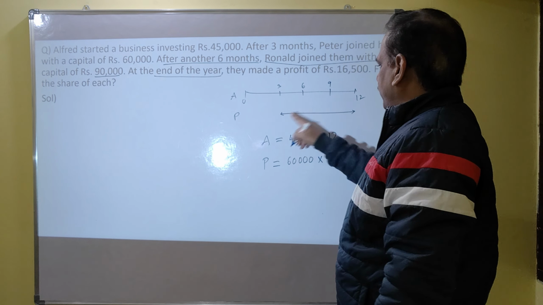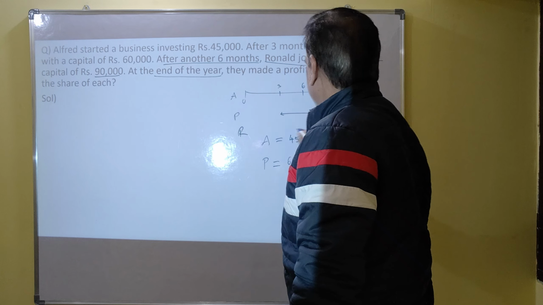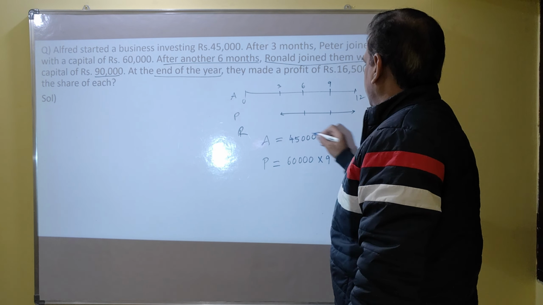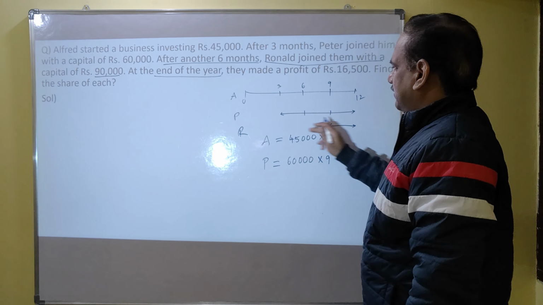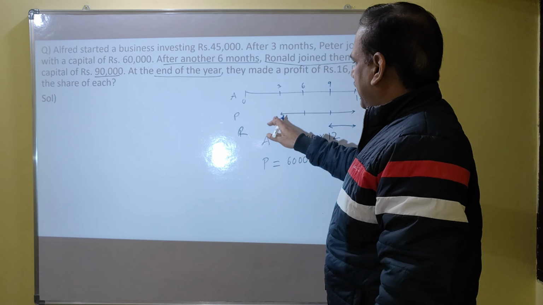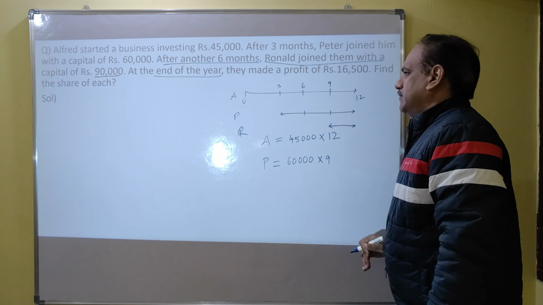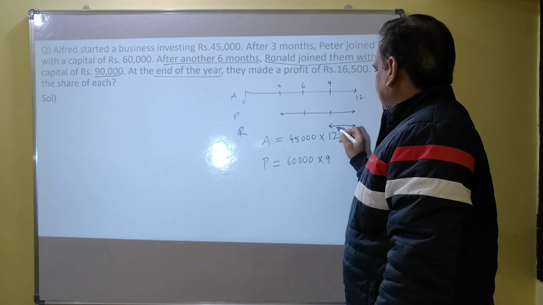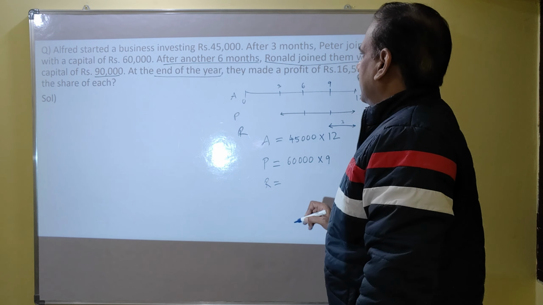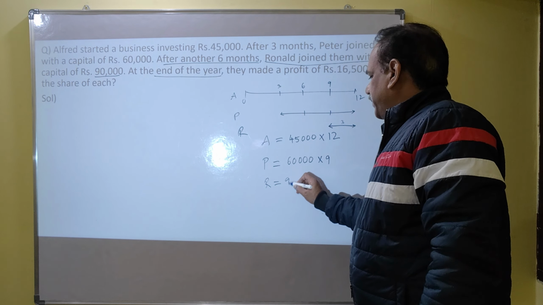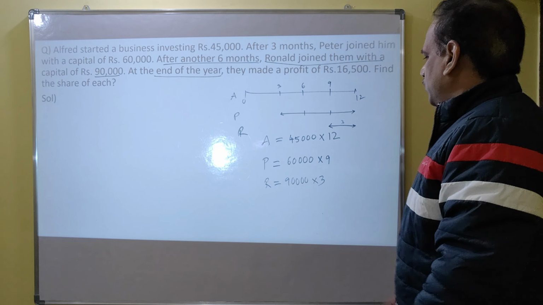After another means from where Peter started his business, from there another 6 months. So Ronald stayed for only 3 months in the business. So Ronald's investment is 90,000 for only 3 months duration.